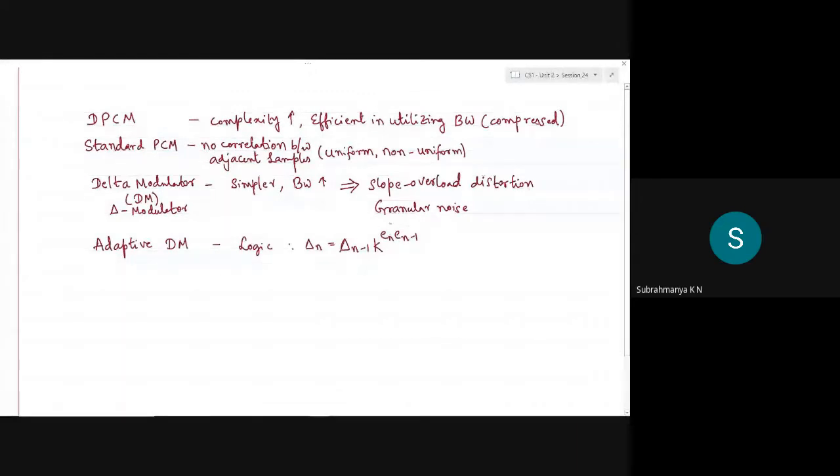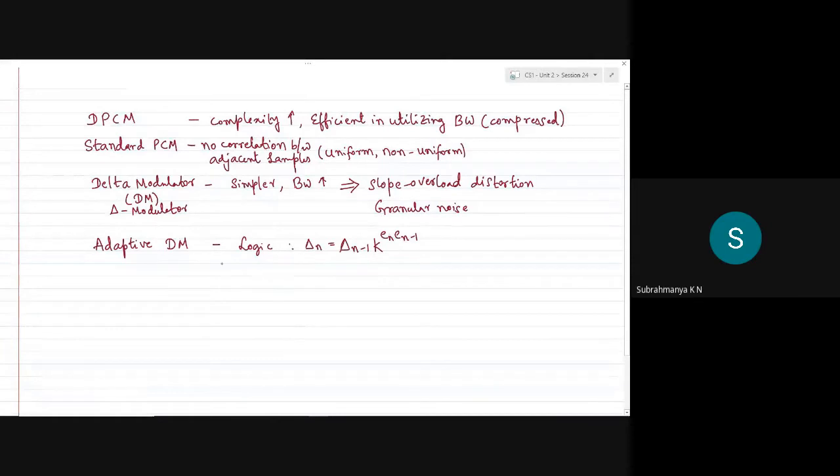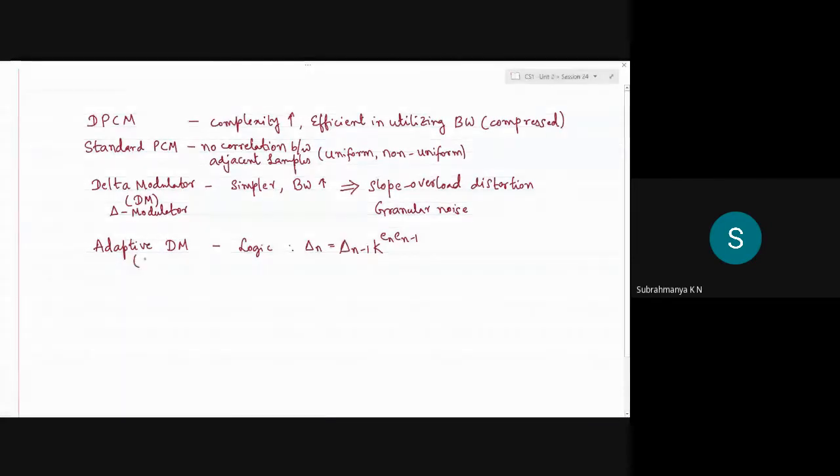Based on whether it is positive or negative, accordingly it is scaled. If it is negative, it is scaled down. If it is positive, it is scaled up. That was the logic used in case of ADM, the adaptive delta modulator. So these are the different PCM techniques that we have studied so far.